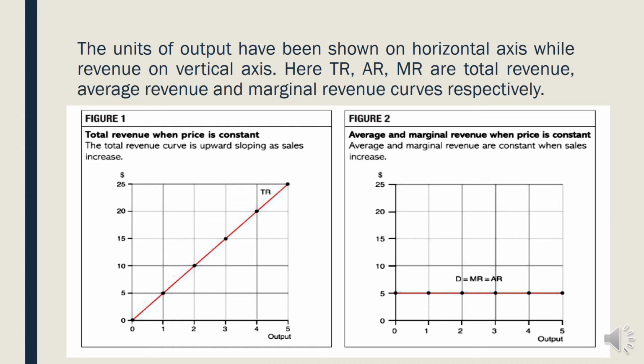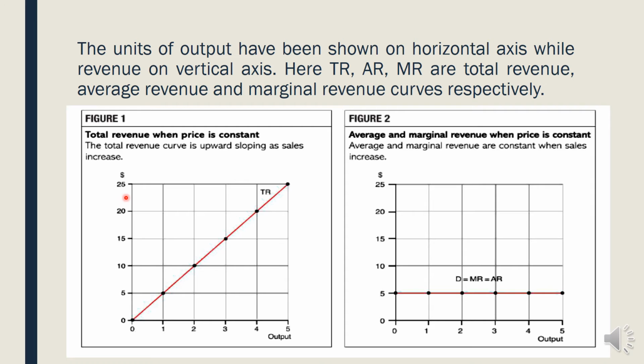When we come to the diagram, you can see that the units of output are shown on the horizontal axis. The horizontal axis is here, so you can see the output. In the same way, price we can show here, and the revenue we can show here.